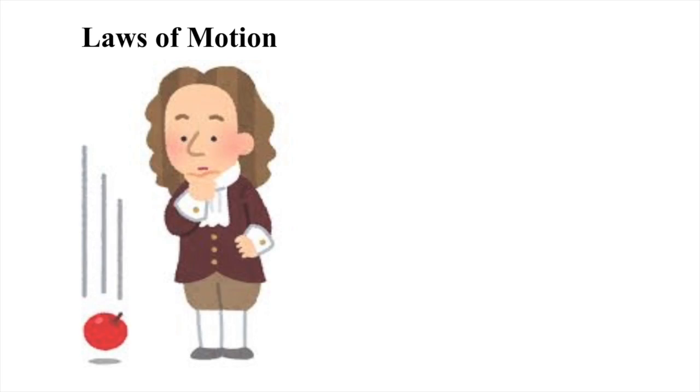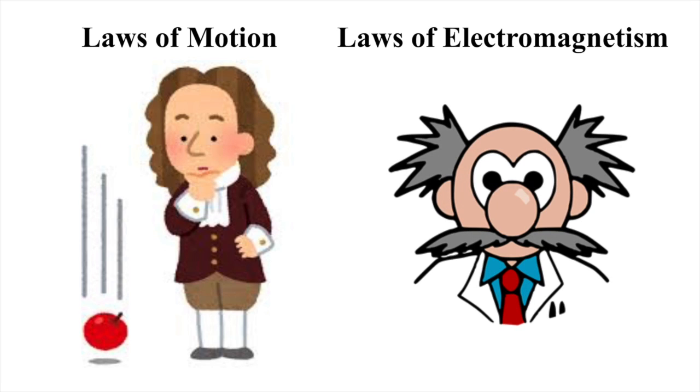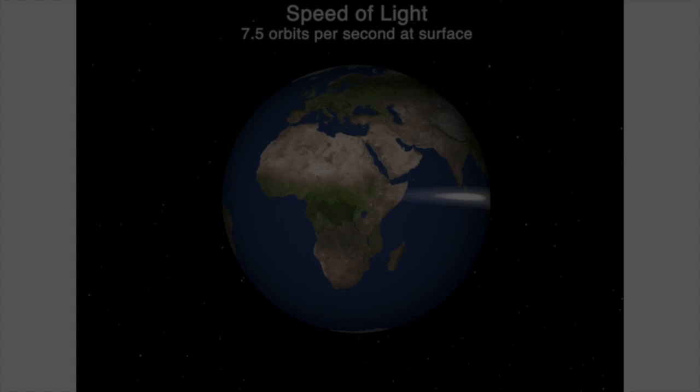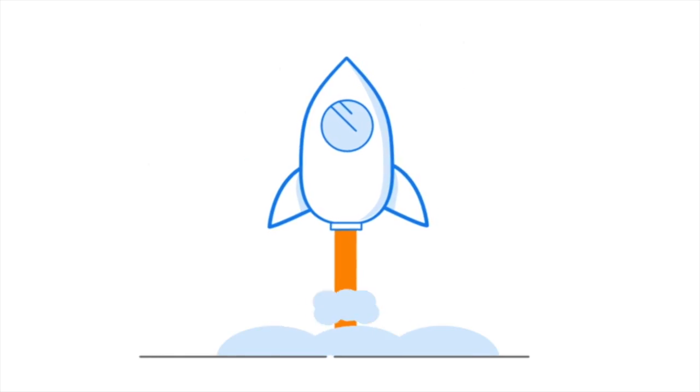Albert Einstein's work was heavily influenced by the laws of motion by Isaac Newton and the laws of electromagnetism by James Maxwell. Maxwell found the speed of light to be fixed regardless of who observed it, but his concept was incompatible with the laws of relative velocity if Newton's laws were deemed universal.